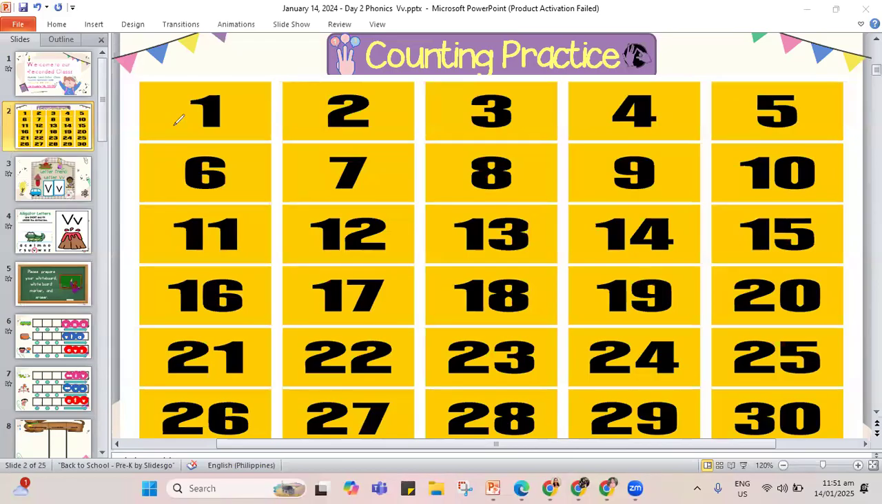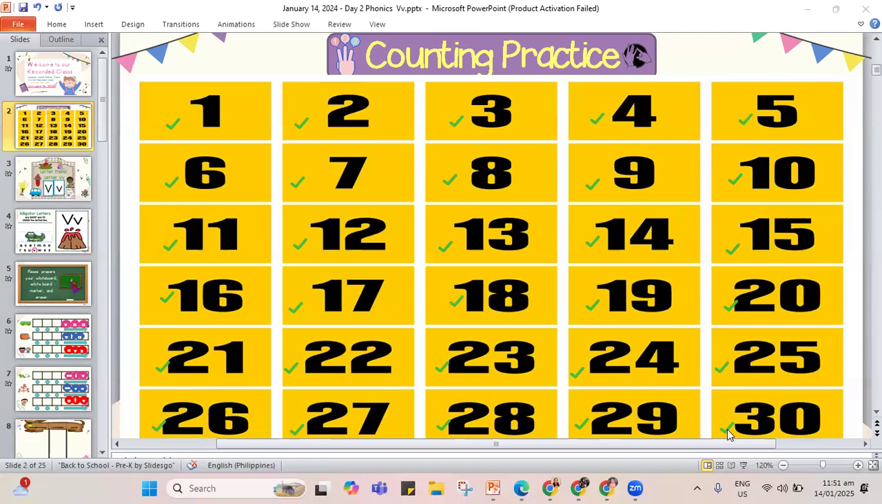We have the number 1, 2, 3, 4, 5, 6, 7, 8, 9, 10, 11, 12, 13, 14, 15, 16, 17, 18, 19, 20, 21, 22, 23, 24, 25, 26, 27, 28, 29, and 30. Those are the numbers that we have for counting 1 to 30.